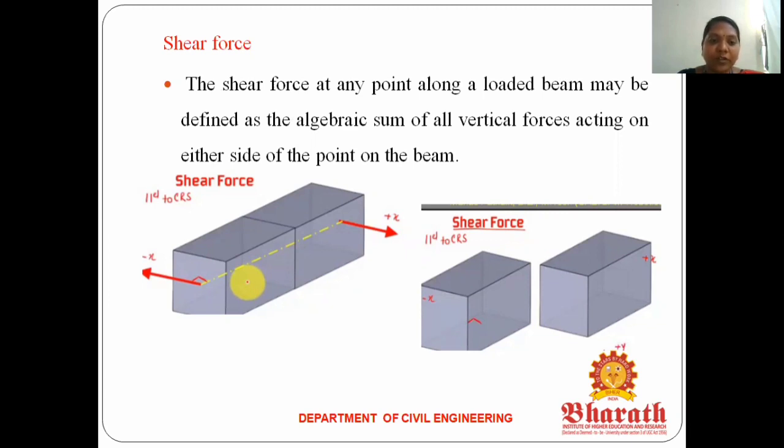Okay, so the algebraic sum of all the vertical forces acting on either one side. The first one is a beam. The yellow dotted line is a cross section of the beam, at the neutral axis, equally dividing the beam. So the sum of all the vertical forces acting on either one side of the beam. For the shear force calculation, in the second image I cut the section. We calculate shear force on either one side, the first section or the second section; you can take any one section, but we are calculating from that beam only. So that is called shear force.